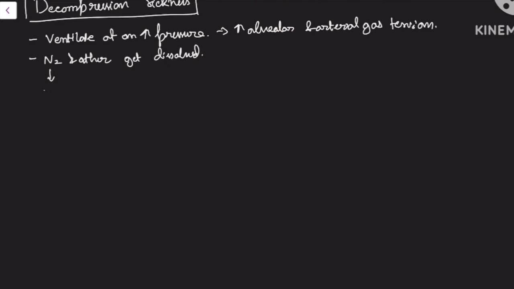This N2 is soluble in lipids, so mainly in the lipids they will get dissolved, because the pressure is very high.